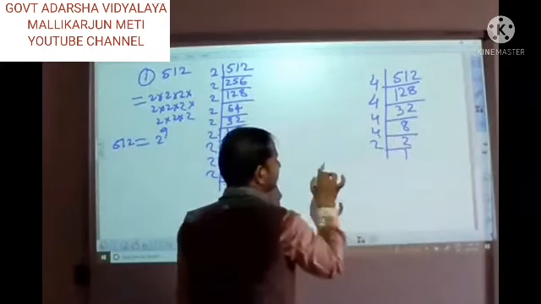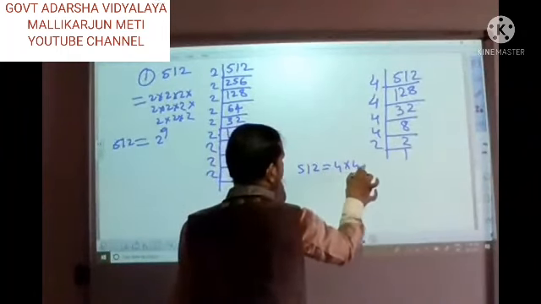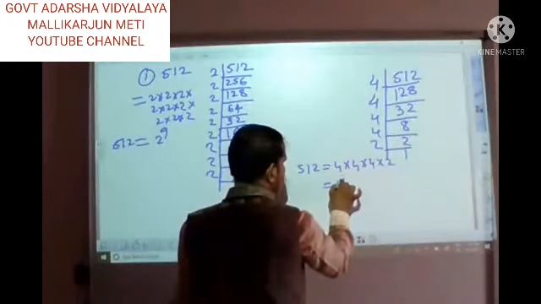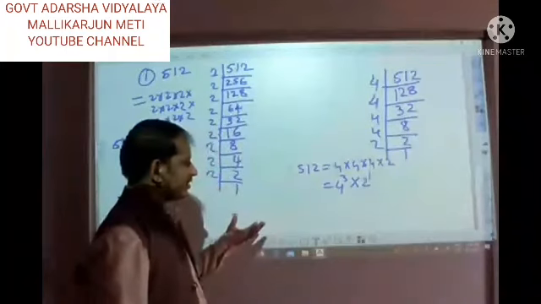Finally, 2 ones are... So 512 is equal to 4 into 4 into 4 into 2. That means 4 raised to 3 into 2 raised to 1. You can write it like this also.